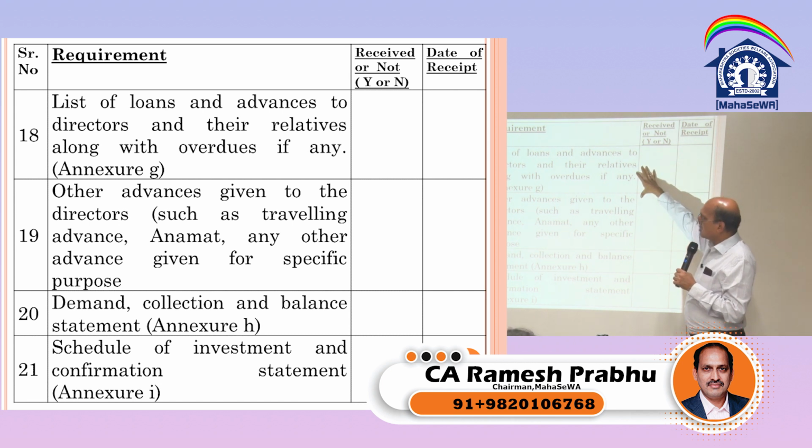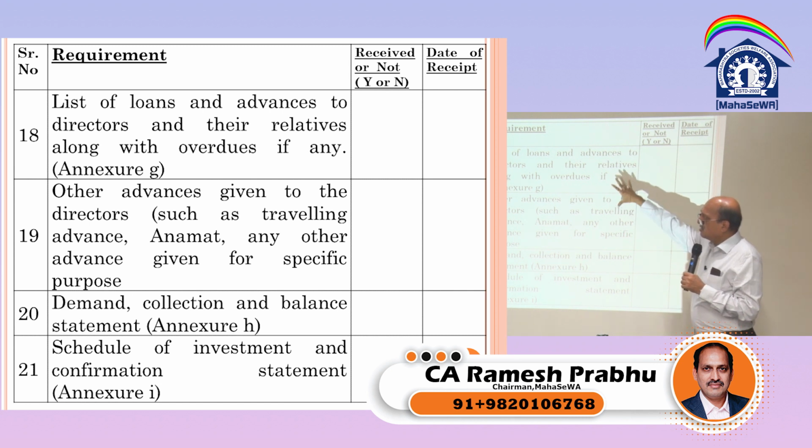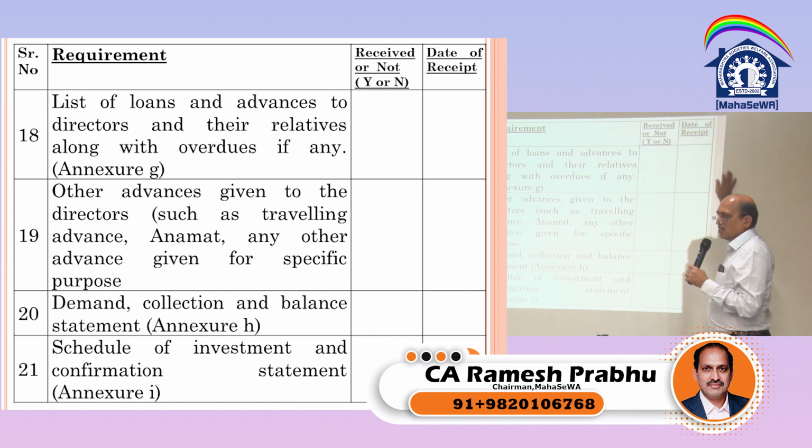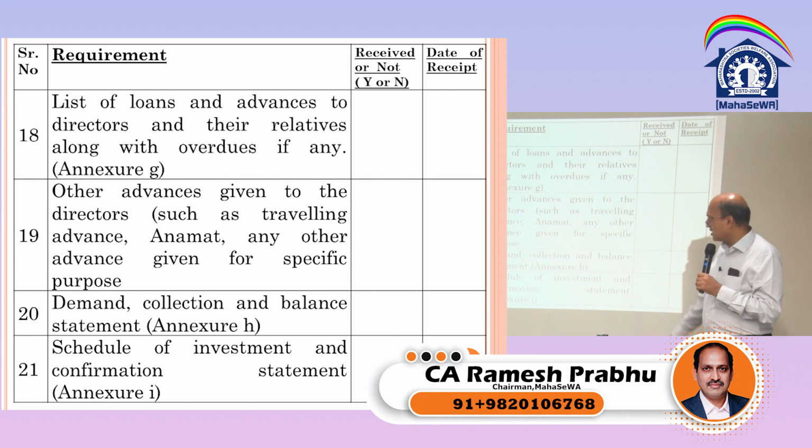List of loans and advances to the directors, along with the overdue if any. There is an Annexure G. This is more applicable to credit societies and cooperative banks. But even in the case of a housing society, if there are such advances, we can see. Other advances given to the directors, travelling advance, amanat or any other advance, if it is there.